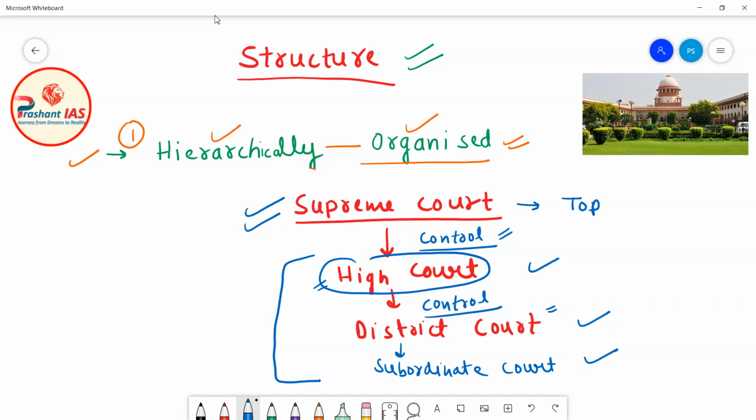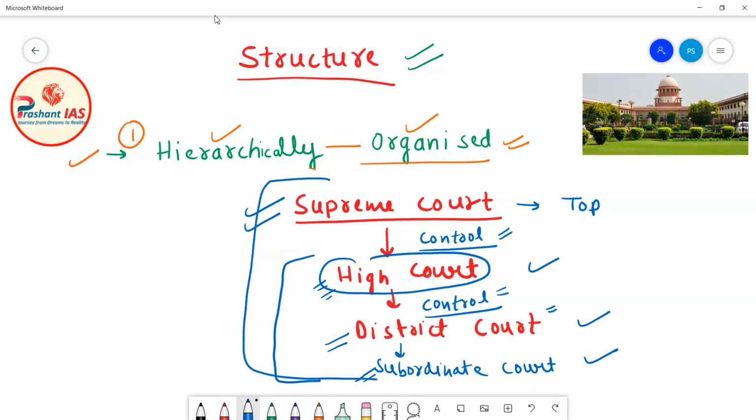So it means that a high court can give direction to district courts and subordinate courts, and exercises control over them. After the high court comes the district court, and below that there are subordinate courts in India. So this is the very basic structure of the Indian judiciary.